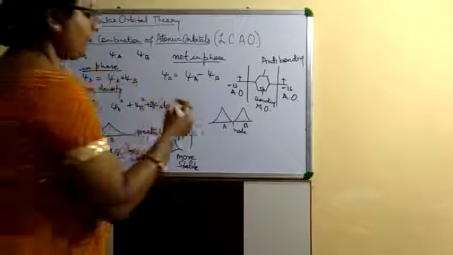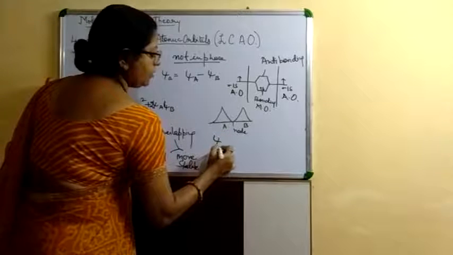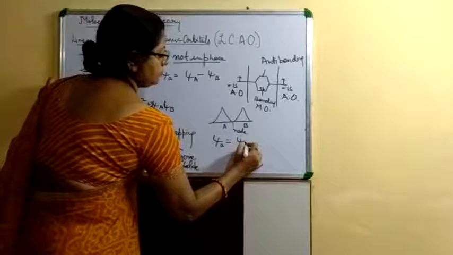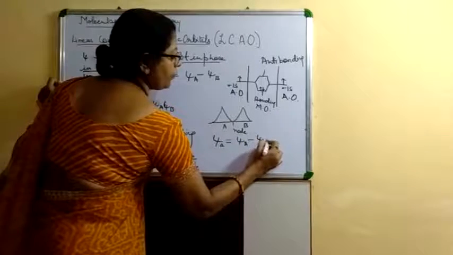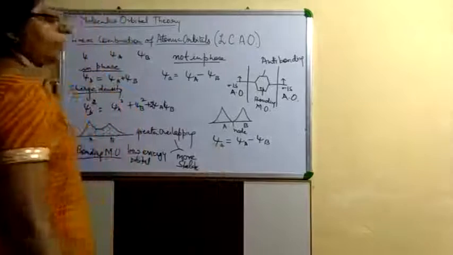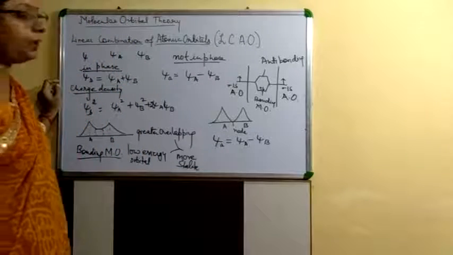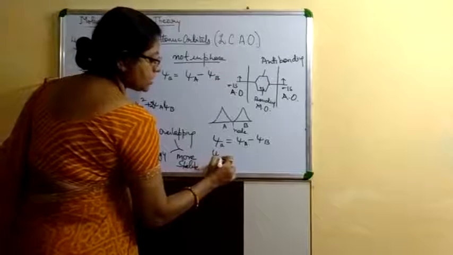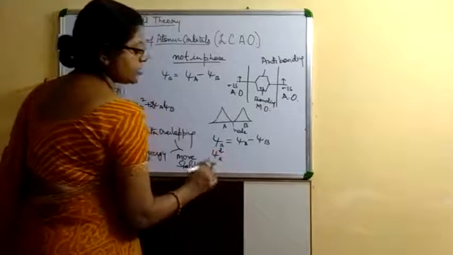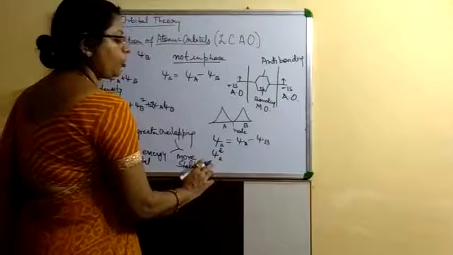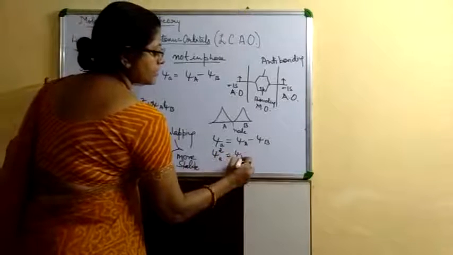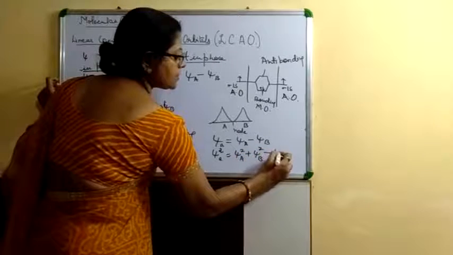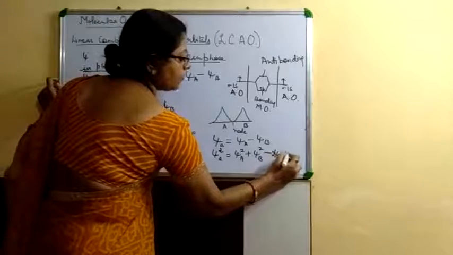That's why the wave function psi of the anti-bonding orbital is the difference between the wave function of atom A and atom B. And if we square it to get the charge density, the charge density of the anti-bonding molecular orbital is psi A square plus psi B square minus 2 psi AB.